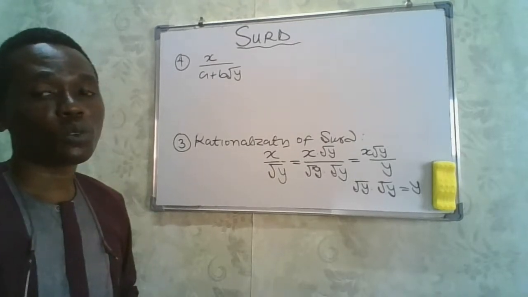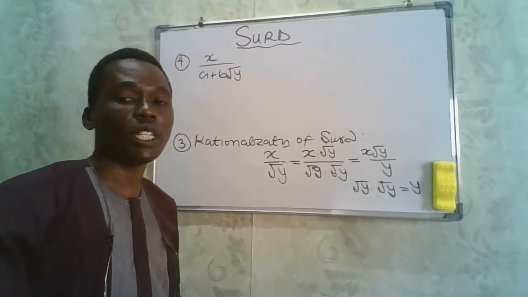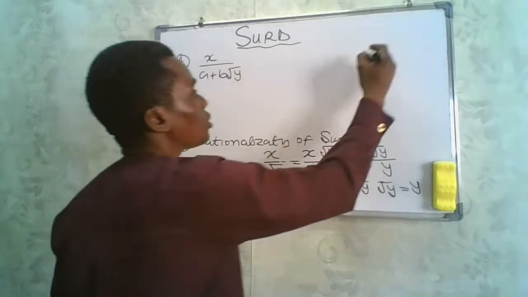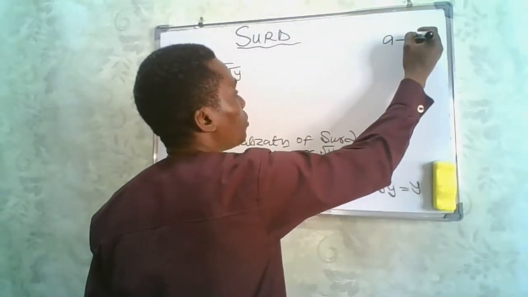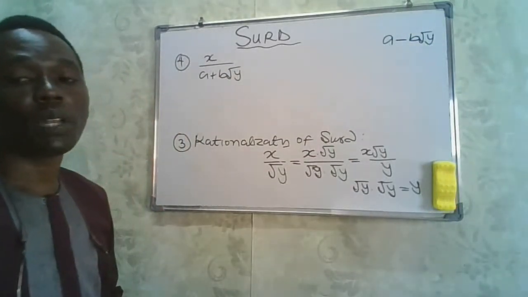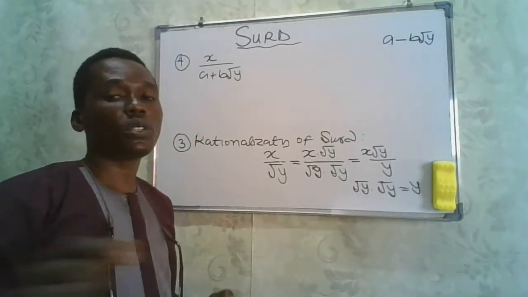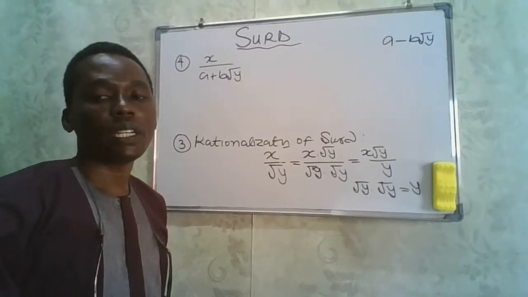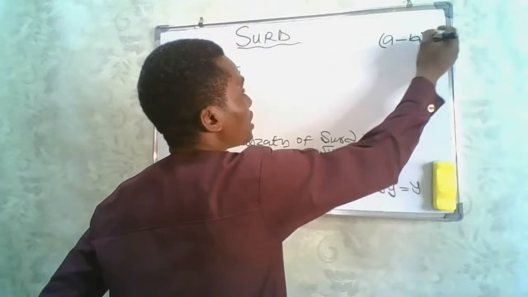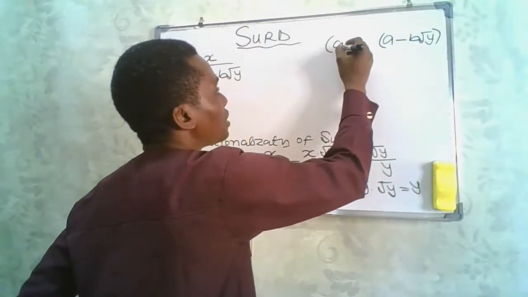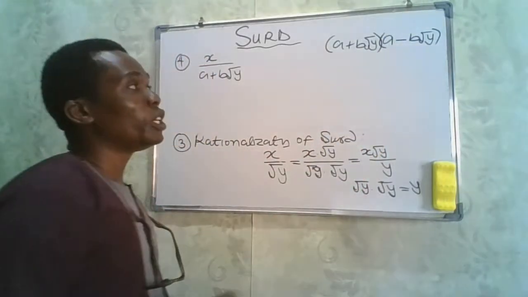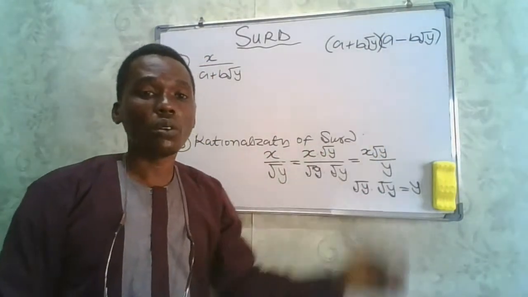All you need to do is to multiply both the denominator and the numerator by the conjugate of this surd. And what is the conjugate of this surd? The conjugate will be a minus b root y. So you multiply the numerator and the denominator by the conjugate. And why are we doing that? Because if you multiply this by this, you are simply going to have a rational number.